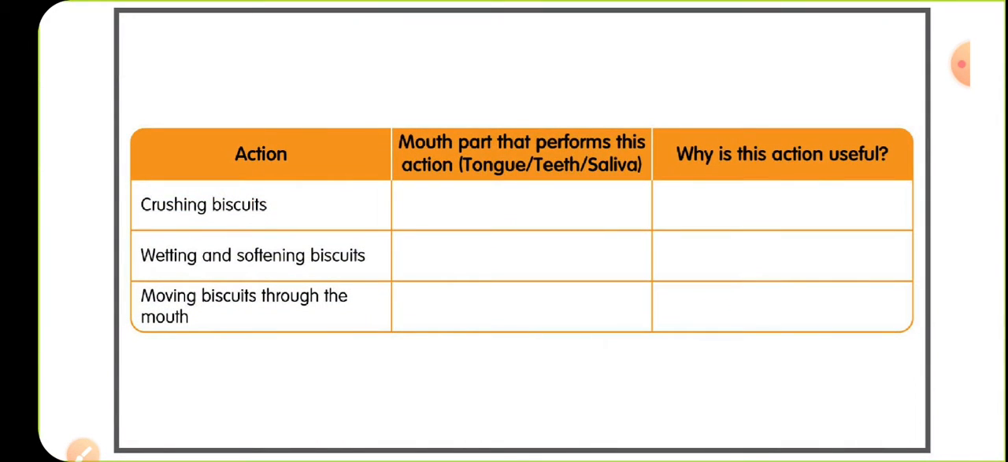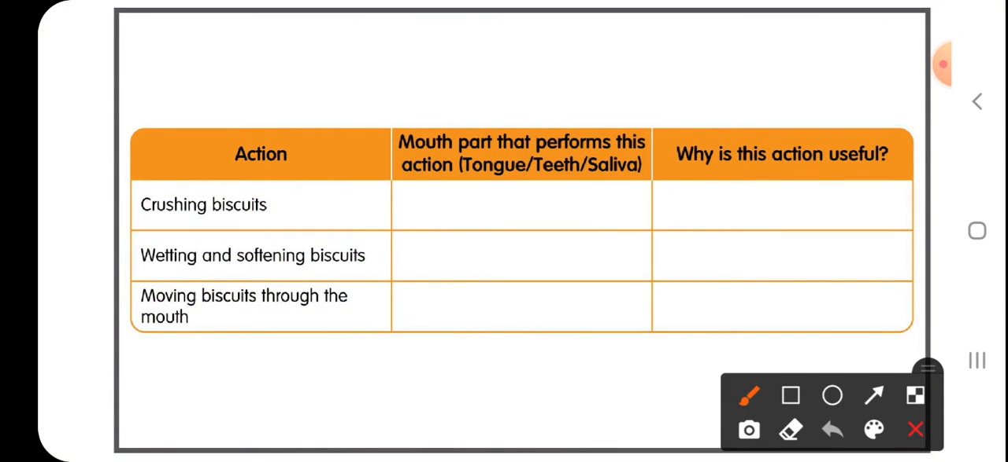So in this tabular column, at first the action is crushing biscuits. So which mouth part is helpful in crushing the biscuits? Definitely that is teeth. So why is this action useful? It is useful to make the food into smaller pieces.